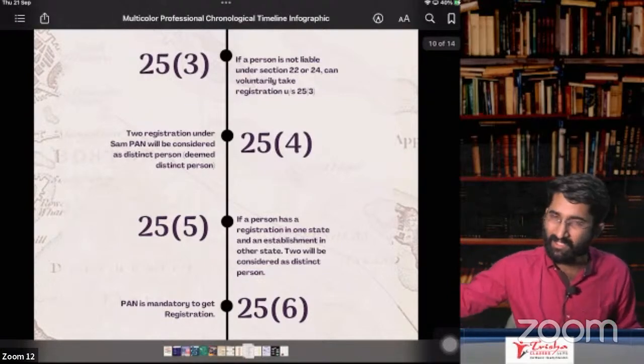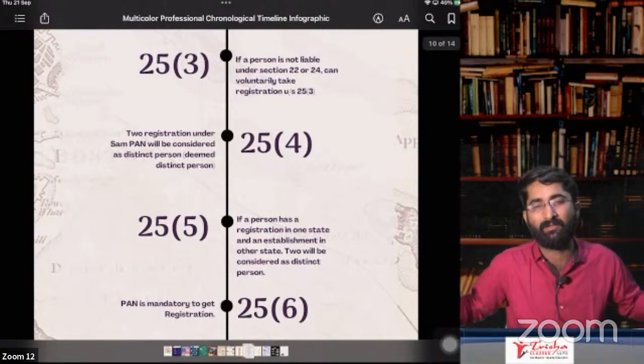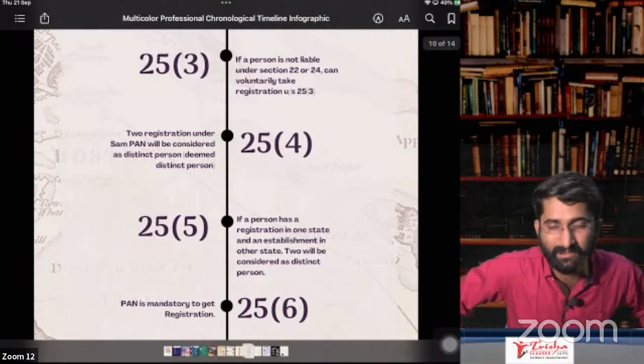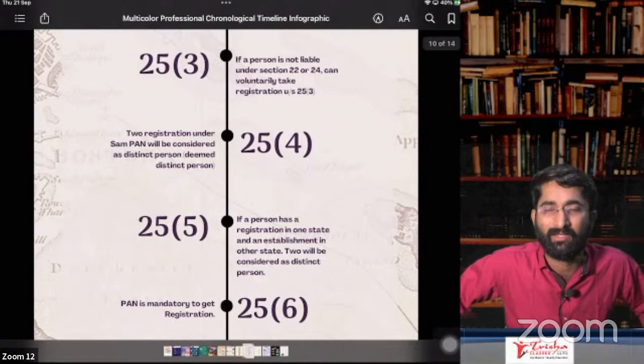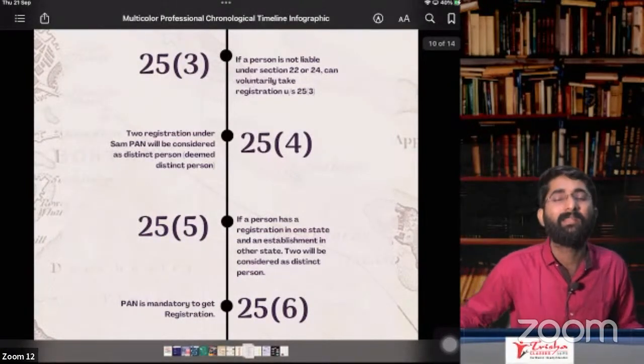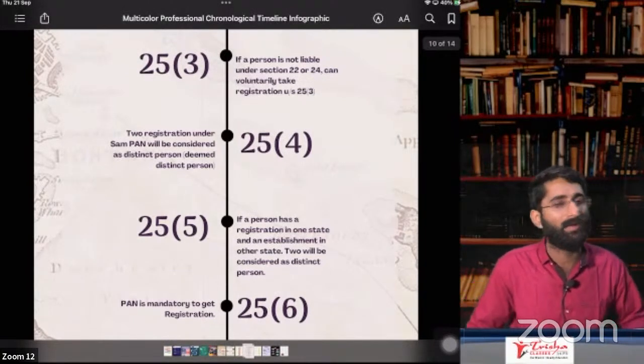You don't have registration in other state, you just have the establishment. In that case, those 2 establishments will be considered as deemed distinct persons. Later, section number 25, subsection 6 is about PAN. PAN is mandatory to get the registration. But section number 25, subsection 7 says that if you are NRTP, then you don't have to have the PAN. Some other documents, such as passports, you can give and you can take the registration.